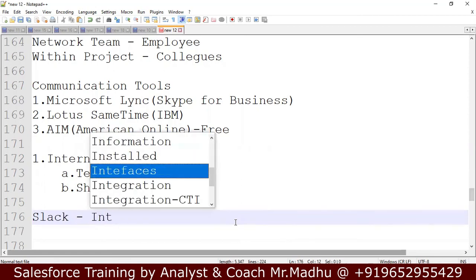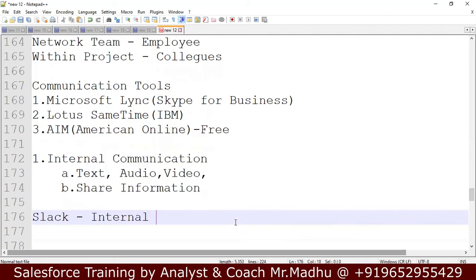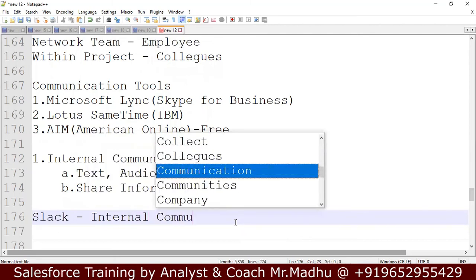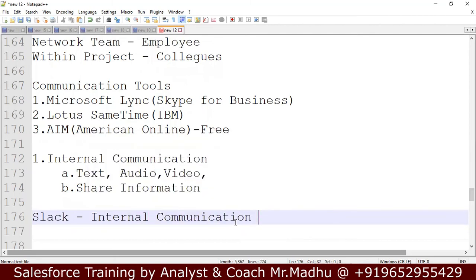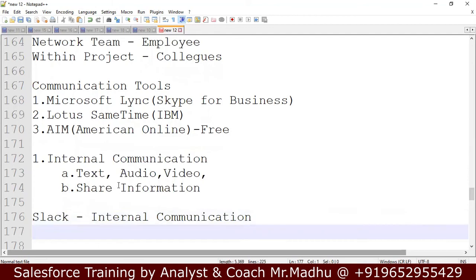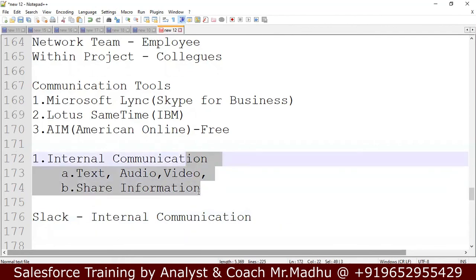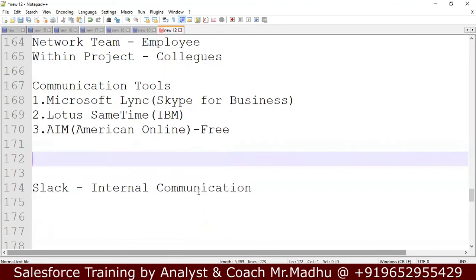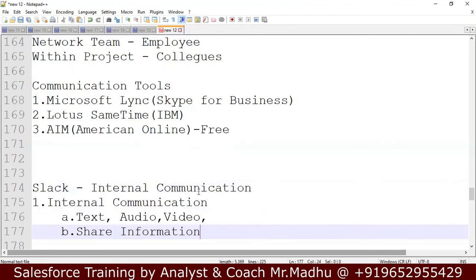They will ask in an interview which tool is used for internal communication. You can say Slack, by using which you can share text, audio, and any other information within the team, or you can communicate with external teams as well. This is a cloud tool.